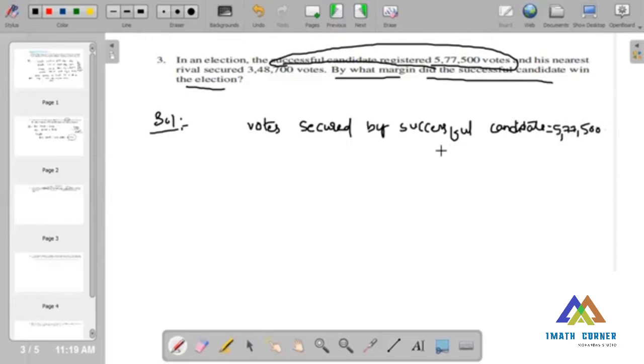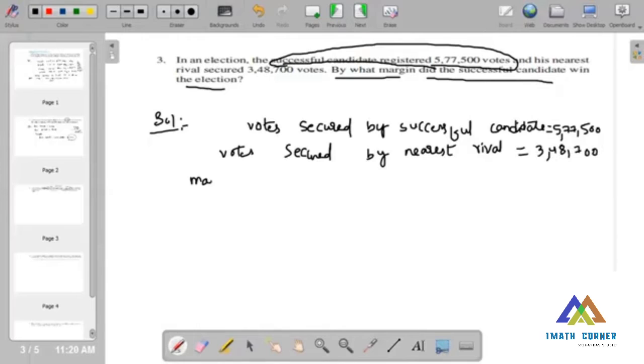In the same way, votes secured by nearest rival is equals to 3,48,700 votes.